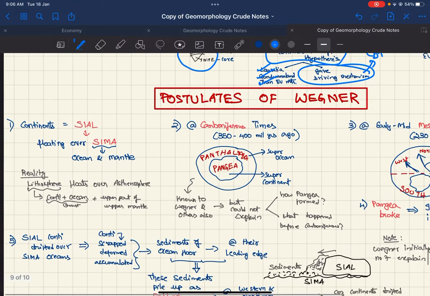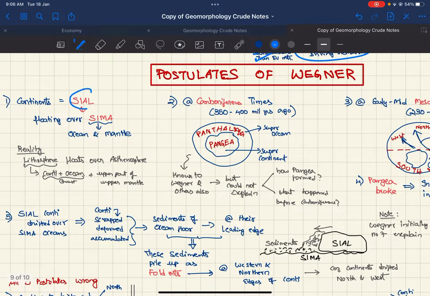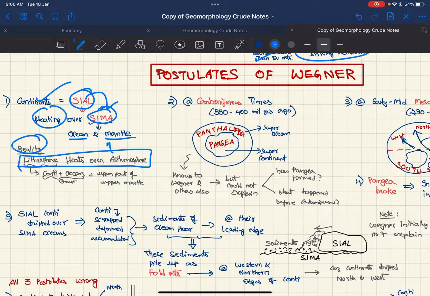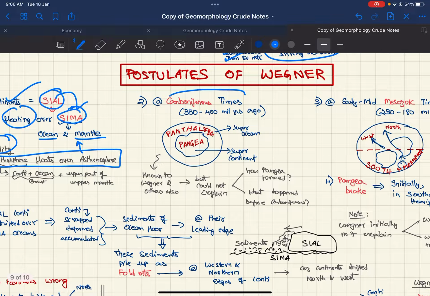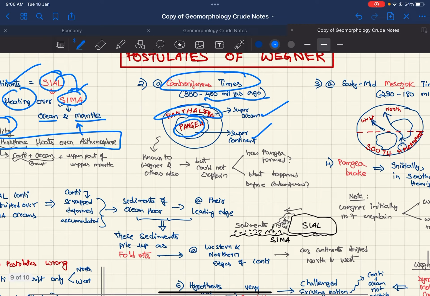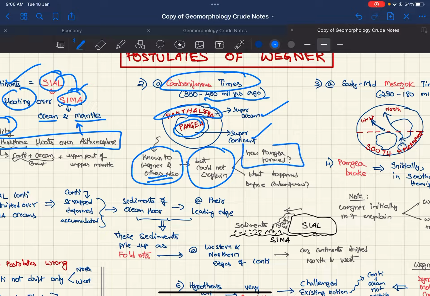Coming to the postulates of Wegener, he talked about Sial continents and Sima made up of ocean and mantle. Sial is floating over Sima, but in reality lithosphere floats over asthenosphere, so this is wrong. And during the Carboniferous times, around 400 million years ago, there was a supercontinent called Pangaea and a super ocean called Panthalassa. This was known to Wegener and others also, but he could not explain how Pangaea formed and what happened before the Carboniferous.